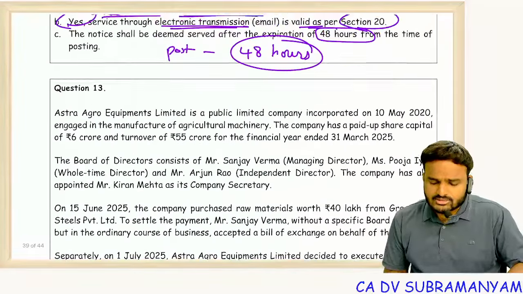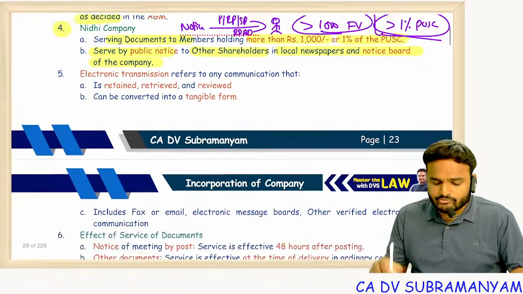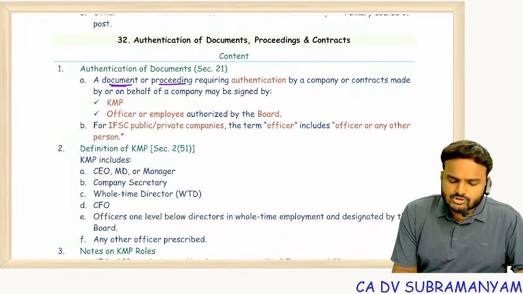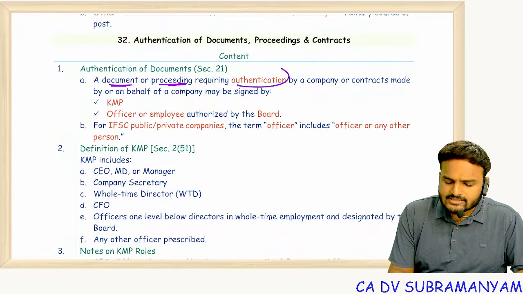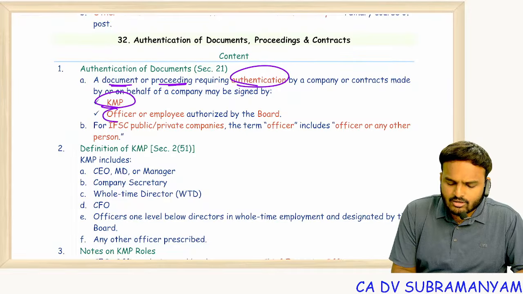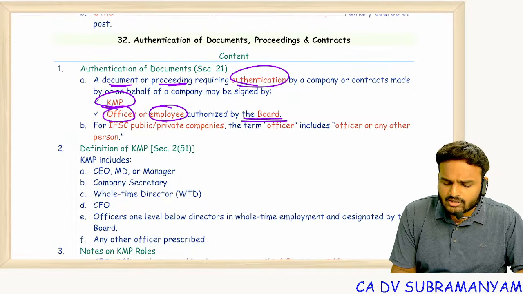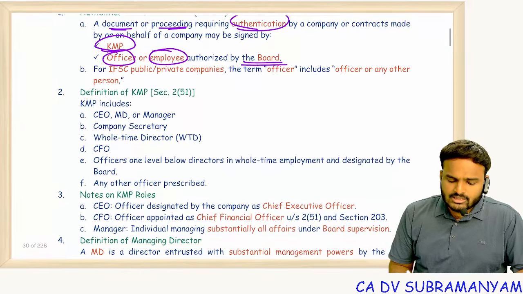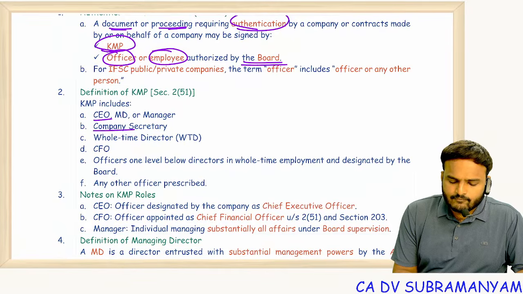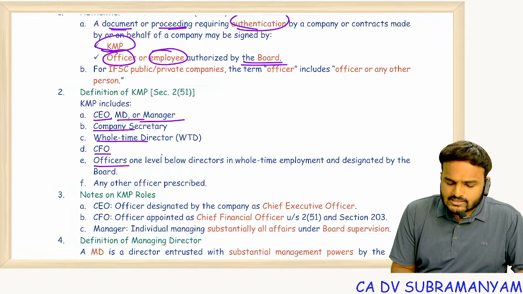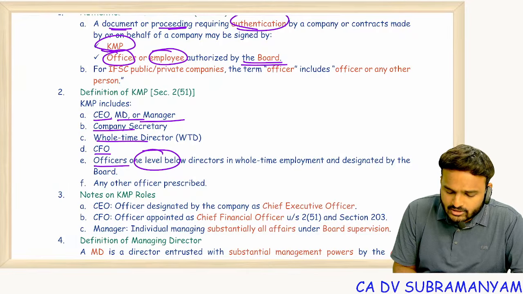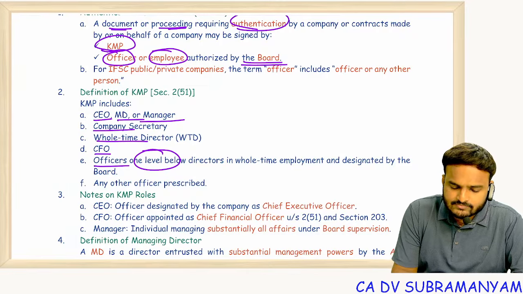The last question is with respect to section 21 and 22. We will see it. Section 21, documents to be signed by the company. It's enough if it is authenticated by KMP or an officer or employee authorized by the board. So who comes under KMP? CEO, CFO, MD, CS, manager, officers one level below the directors. Observe here, the condition is only one level below the directors.